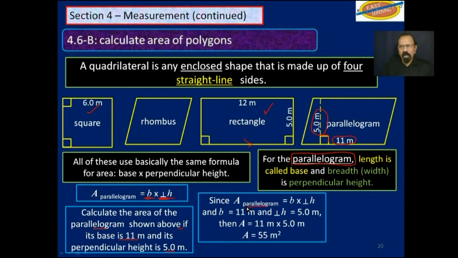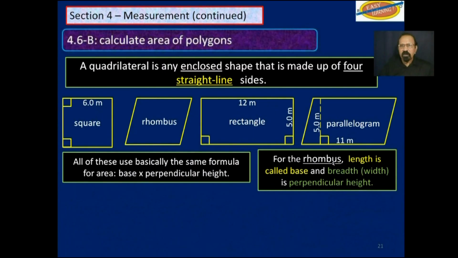Now the area of any parallelogram is the base times the perpendicular height. And so we substitute the numbers and we get 55 square meters. That has the correct number of significant figures. But if you want to be a little more precise, you can say 55 plus or minus 0.5, as this is the uncertain digit, square meters.